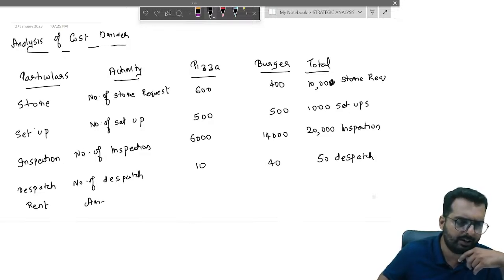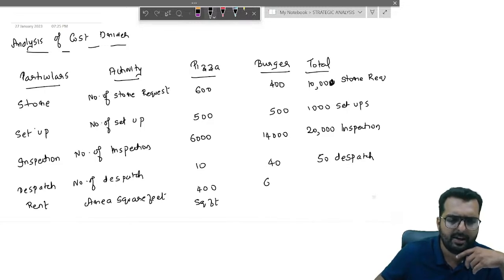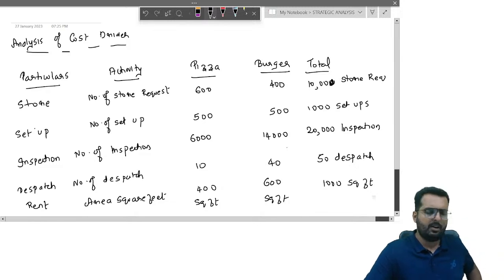Last one is rent. How do you apportion rent? Based on the area used in square feet. So let us assume 400 square feet is used for pizza, 600 square feet is used for burger. Total how many square feet is there? 1,000 square feet. Can you write down till here in your books now?